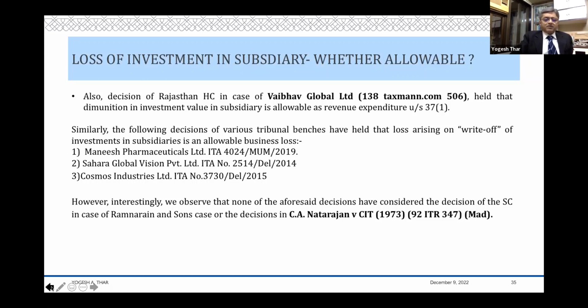And in fact, you have a Bombay High Court decision in Accra Limited or something. I don't have that citation handy right now, which has followed Ram Narayan Sons. Accra has followed Ram Narayan Sons and has held that the profits are capital gain. Now, in that particular case, the department had treated this as business income.